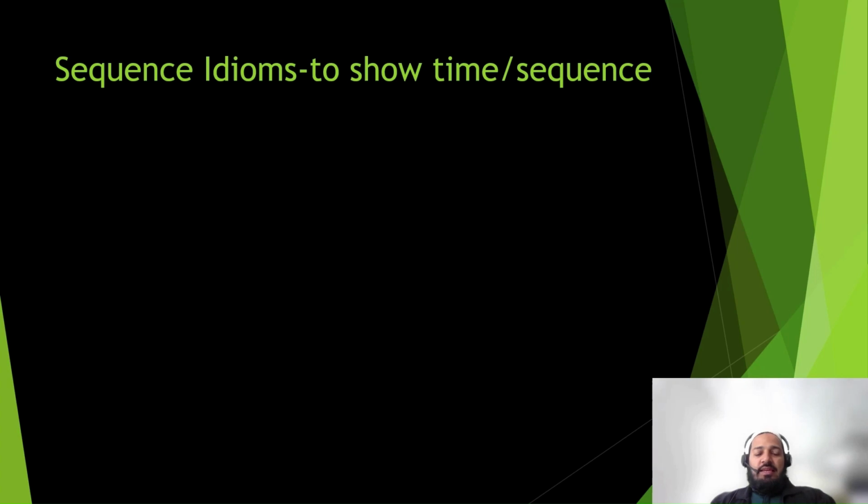So let's take an example. The first kind of idiom we have here is sequence. Sequence idioms show time sequence. What is the timeline of it? Any particular time, like in the beginning or at the end of the time. Whenever you are talking with reference to time or a sequence, you can use a few of these idioms.